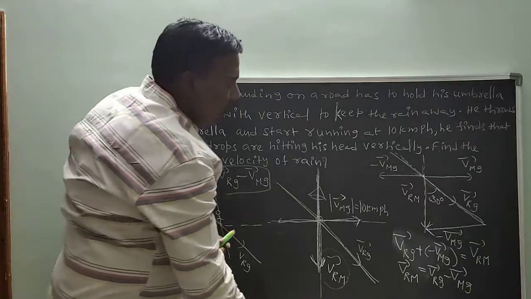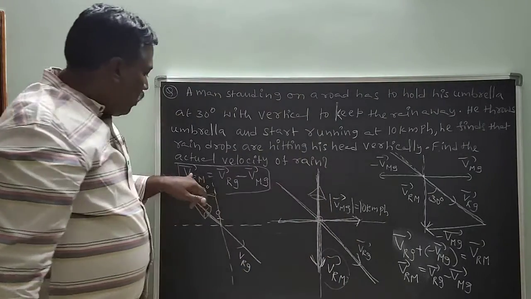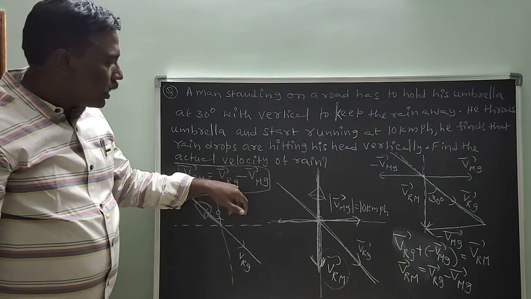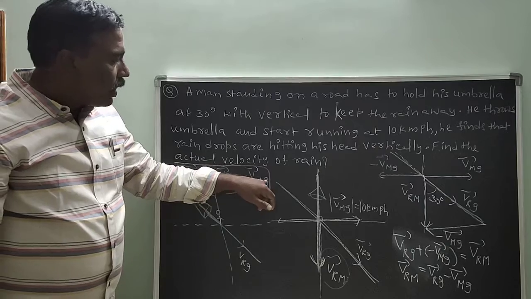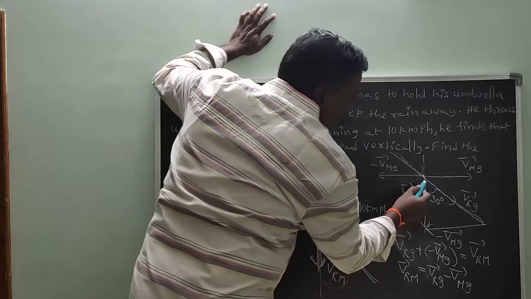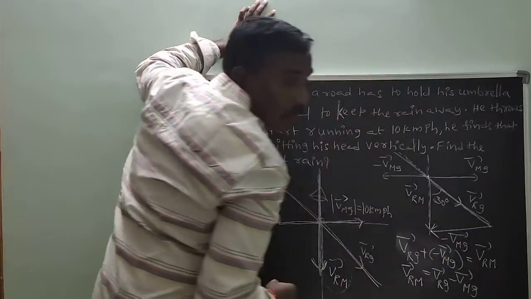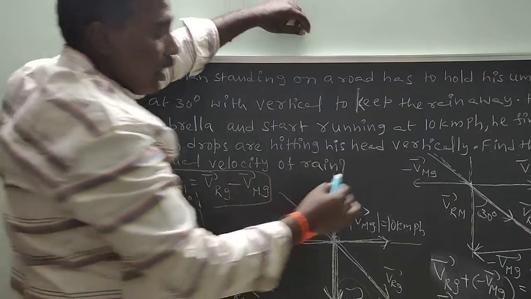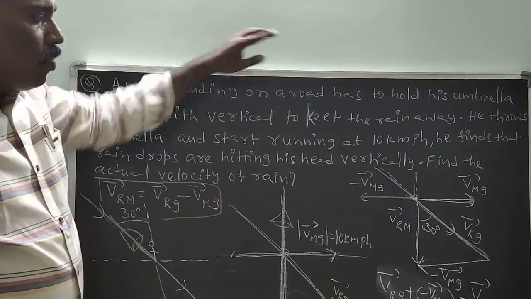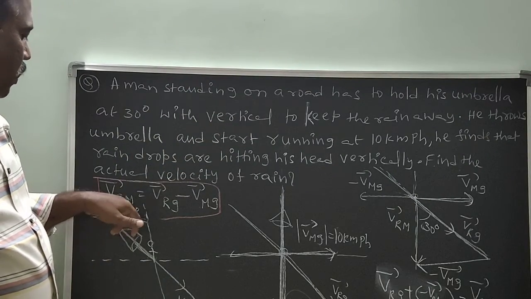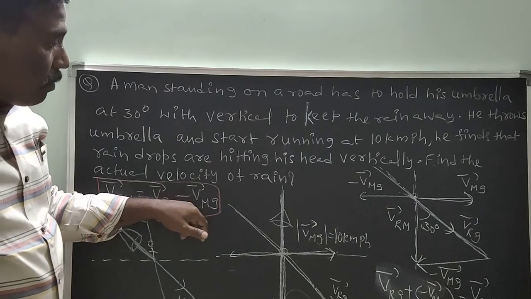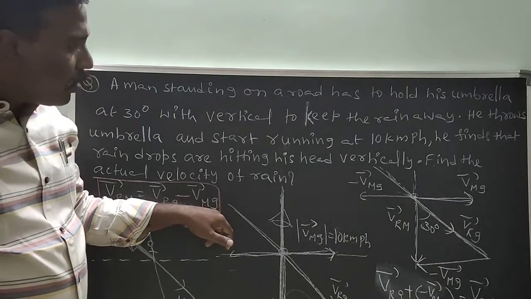Here this is the vector diagram. What we want: velocity of rain with respect to man bar is equal to velocity of rain with respect to ground bar minus velocity of man with respect to ground bar. Here this is the velocity of rain with respect to ground. Velocity of man with respect to ground is in horizontal direction.